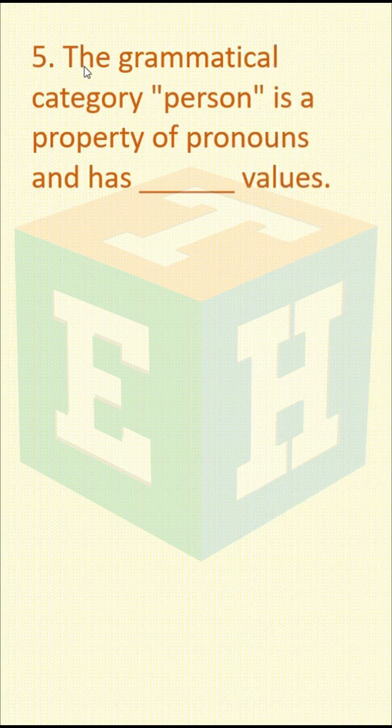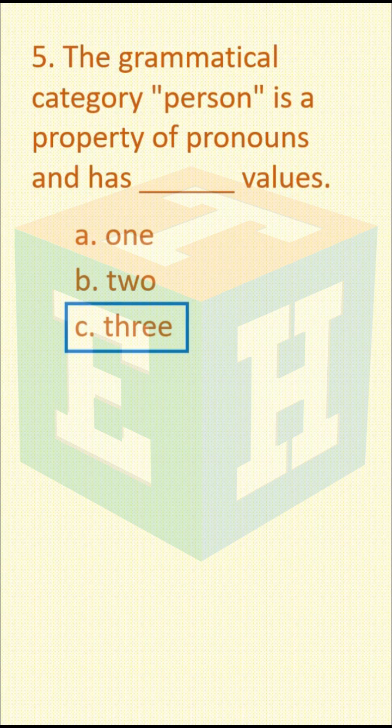Number 5. The grammatical category person is a property of pronouns and has blank values. A. 1, B. 2, C. 3. Answer is letter C. 3. The grammatical category person is a property of pronouns and has 3 values.